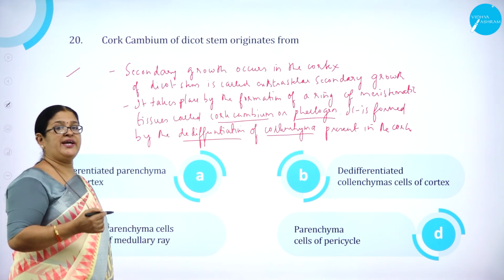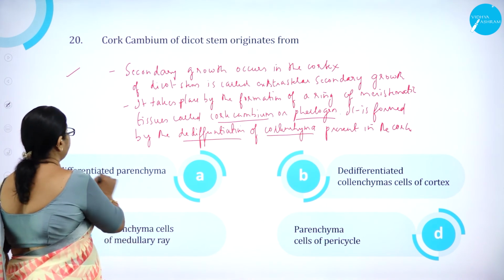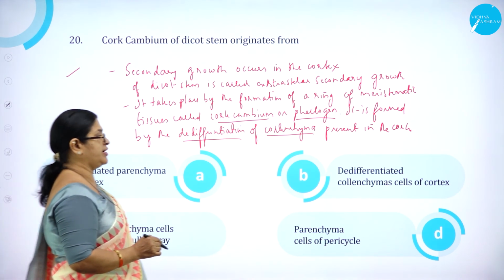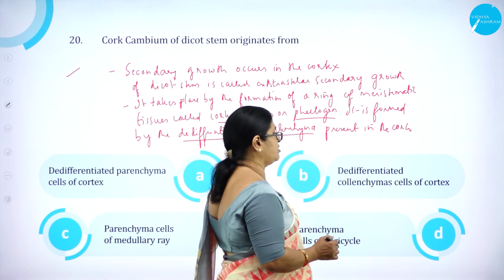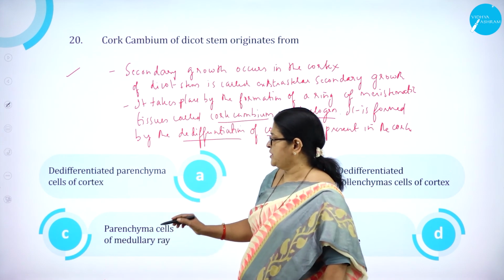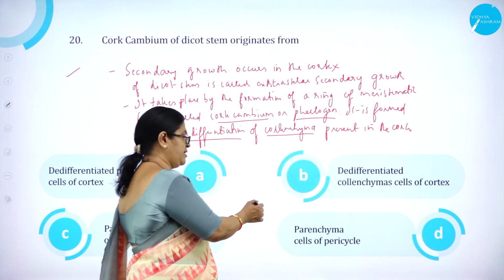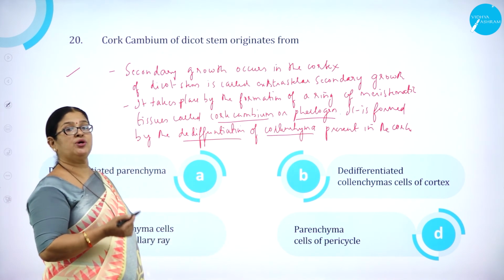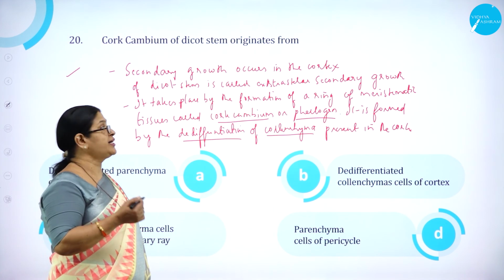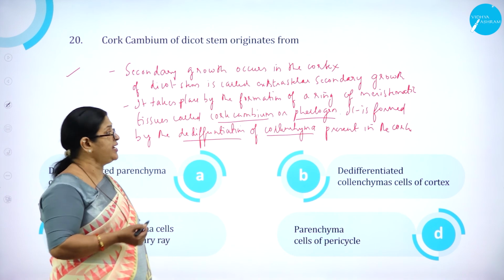Cork cambium of dicot stem originates from option A, dedifferentiated parenchyma cells of cortex, option B, dedifferentiated collenchyma cells of cortex, option C, parenchyma cells of medullary ray, option D, parenchyma cells of pericycle. As we know, secondary growth occurs in the cortex of dicot stem, called extrastellar secondary growth.